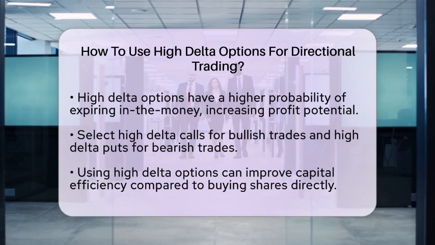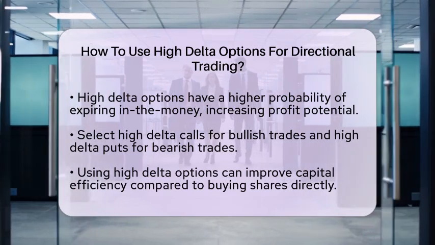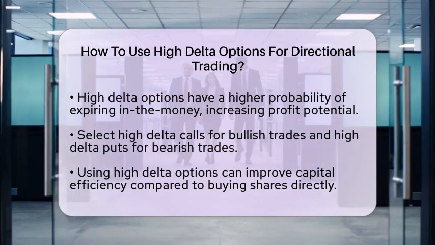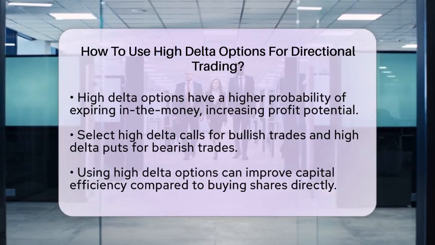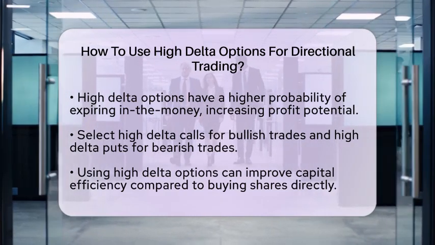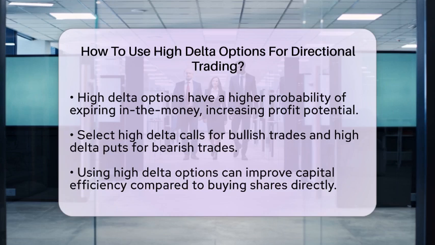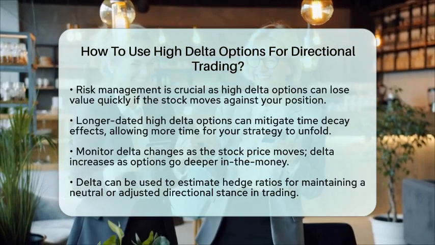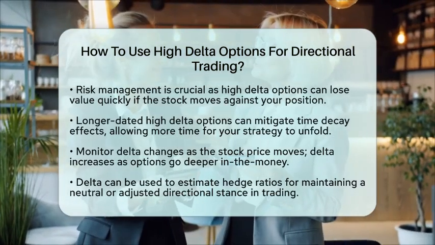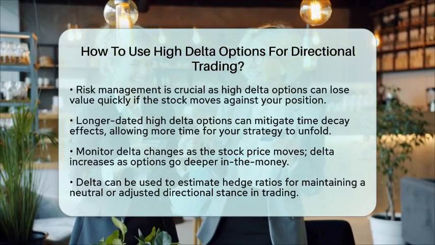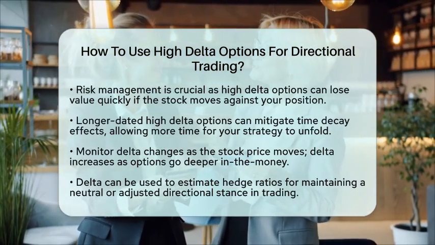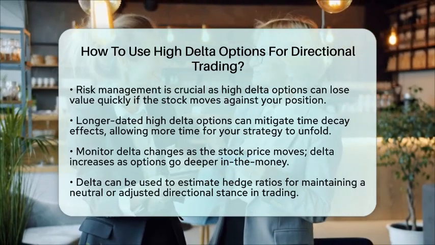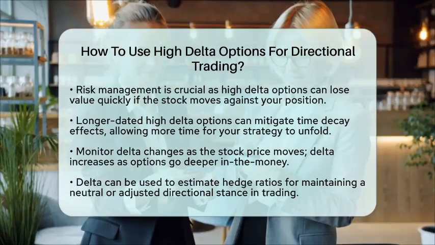It is also important to consider the option's time to expiration. Longer-dated high delta options can reduce the impact of time decay, giving your directional thesis more time to play out. Keep an eye on delta changes as the stock moves. Delta is dynamic and will increase as the option goes deeper in the money, aligning your position with the stock's price movements. Lastly, you can use delta to estimate hedge ratios. If you want to hedge part of your directional exposure, delta can guide how many shares or contracts to buy or sell to maintain a neutral or adjusted directional stance.